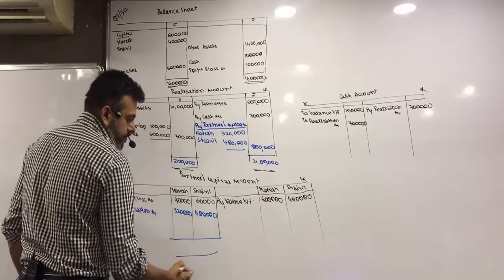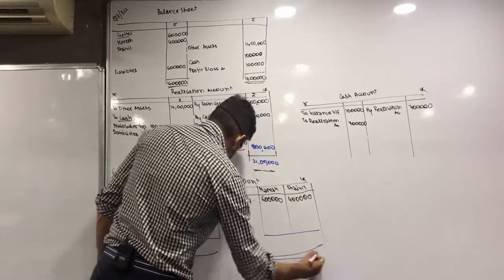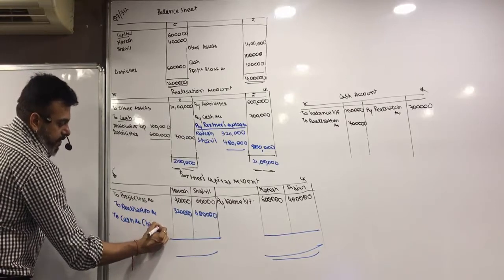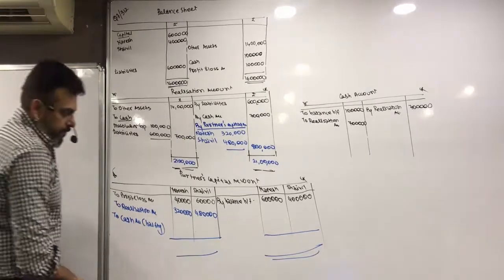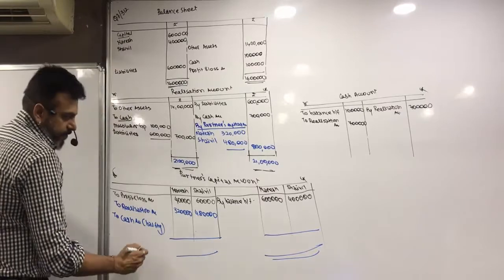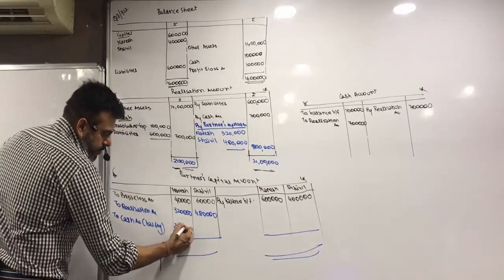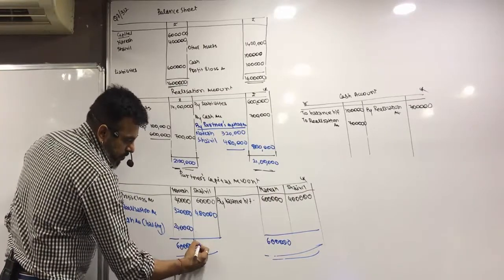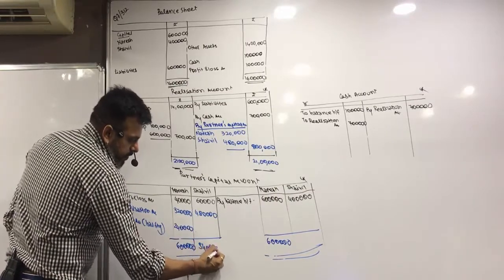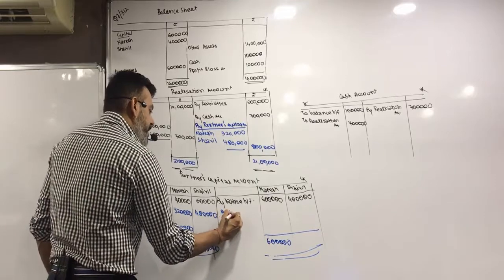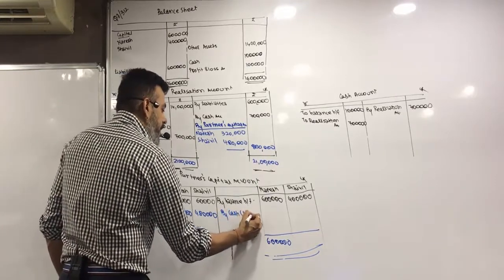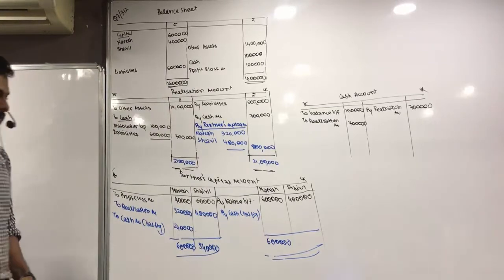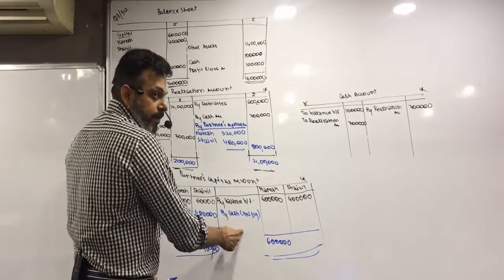Balance it to cash account. Balancing figure: 6 lakh minus 3,60,000, 2,40,000. For Ch7, debit side is more. 5,40,000, by cash. Balancing figure. Here it's an assumption that the partner is not insolvent. That's why the partner is able to bring the money.